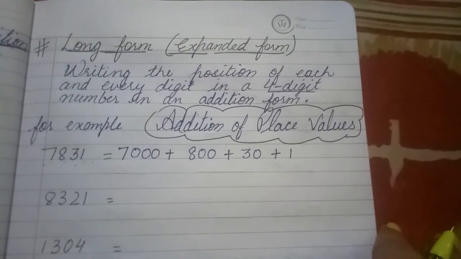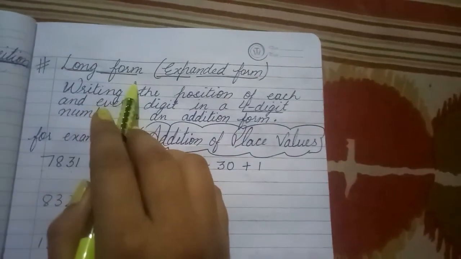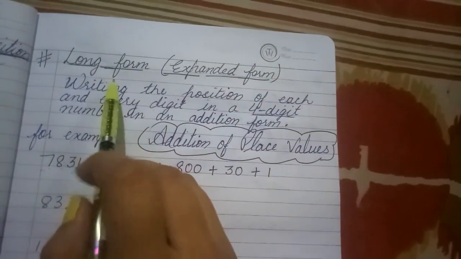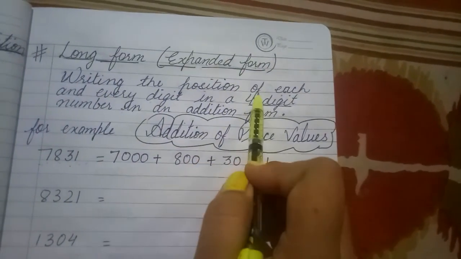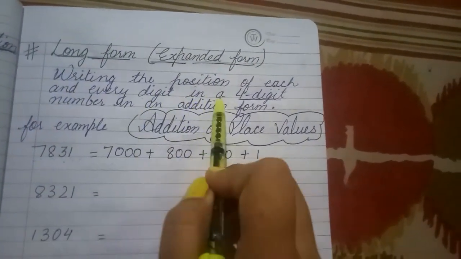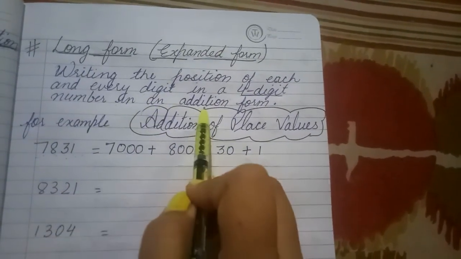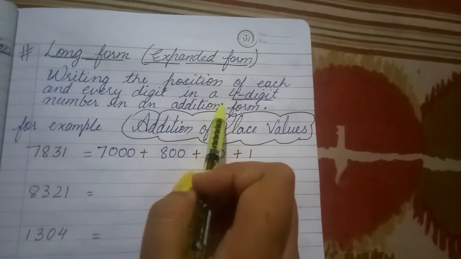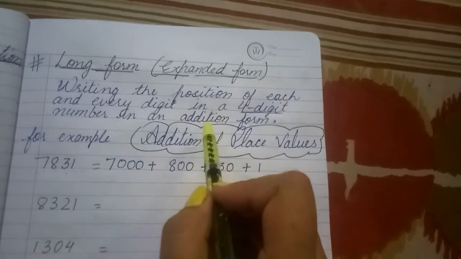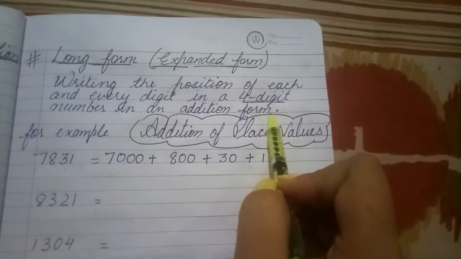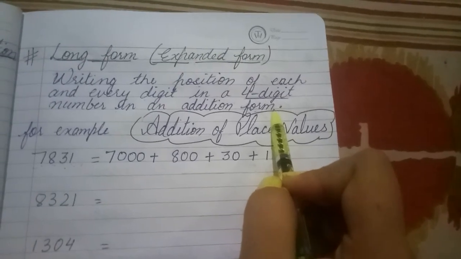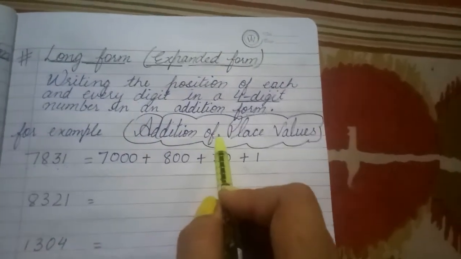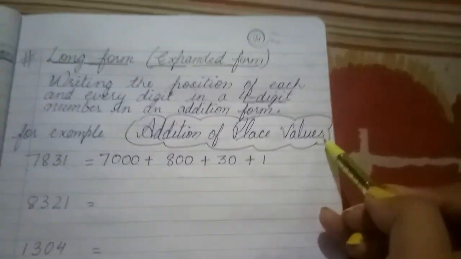So let's start with our next topic, that is long form, or we also say it as expanded form. So what is long form? Long form is writing the position of each and every digit in a 4-digit number in addition form. In an addition form, 4-digit नंबर में जितने भी डिजिट्स होंगे उनकी पोजीशन को एडिशन फॉर्म में हमें लिखना है, उसको हम क्या बोलते हैं? एक्सपैंडेड फॉर्म, और वी सिंपली से इट एज addition of place values. What is long form? Addition of place values. Place values को add करना.